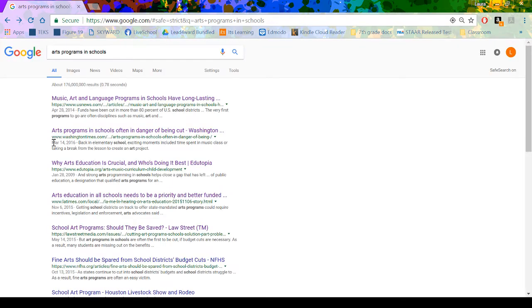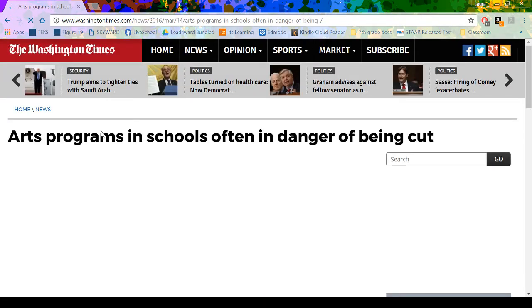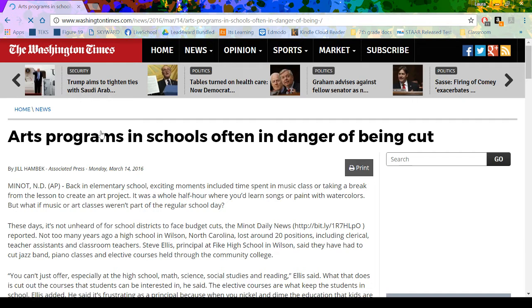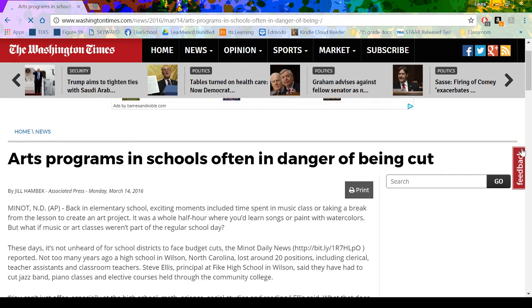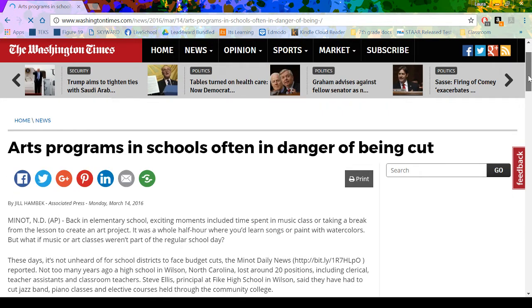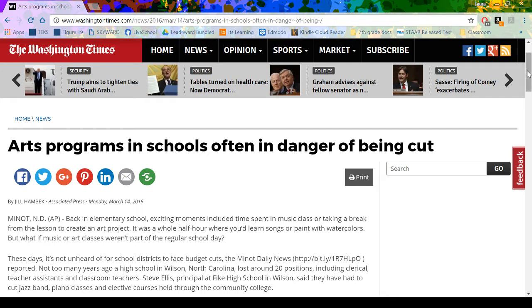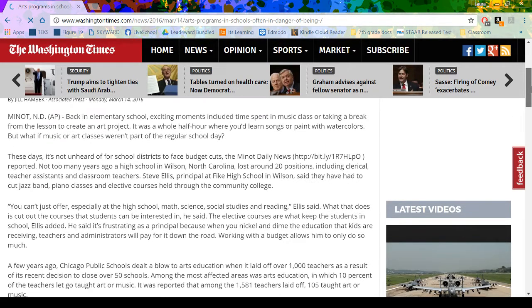So let's look at the second one. This one's from the Washington Times. That already makes me like it because that's a newspaper. Usually when you see something like a city name and Times afterwards, it's going to tell you it's a newspaper. Washington Times is something that I would trust. And I like the title of it, Arts Programs in Schools Often in Danger of Being Cut. That shows the problem that I am researching.